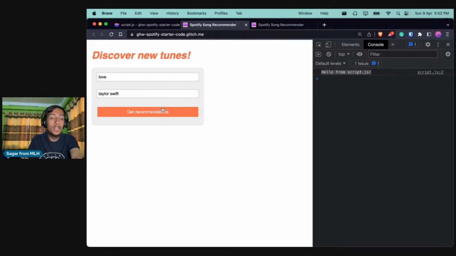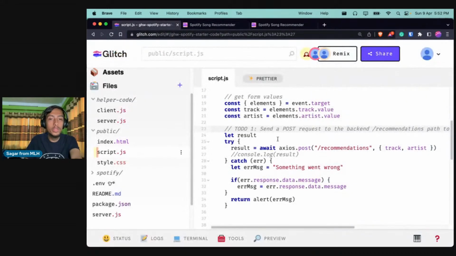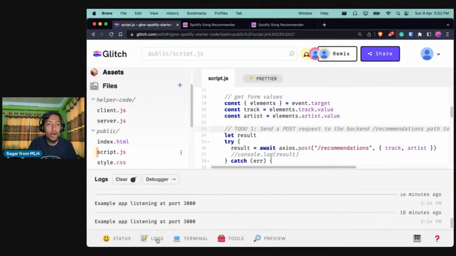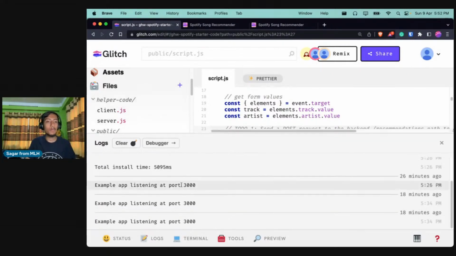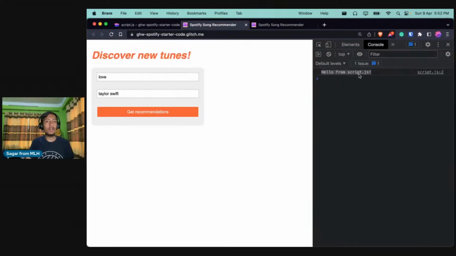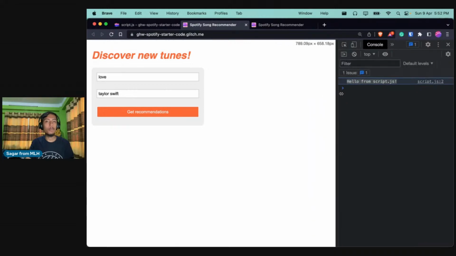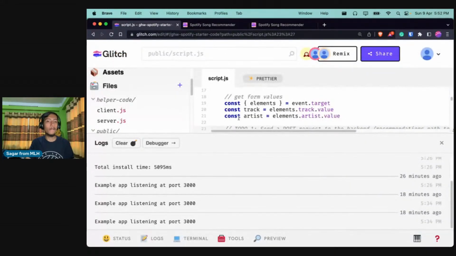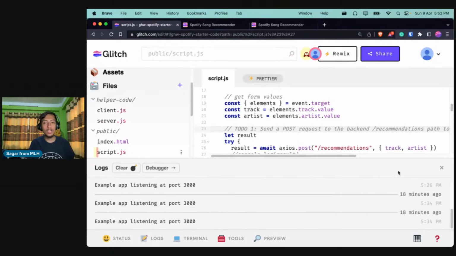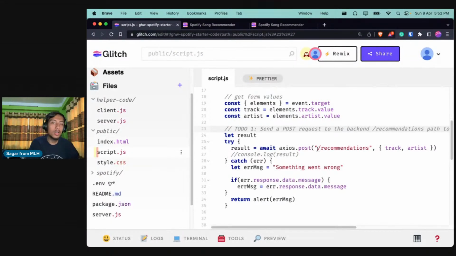Awesome. So still nothing is happening. And if you go to the Glitch portal and click on logs over here, you will be able to see the backend logs. All the console.logs that you do in the front end will be in the inspect tab in your browser, and all the console.logs that you do in the backend will be available in this logs path. So right now nothing is happening because we are not doing anything in the slash recommendation path. We are just sending a request, but is there a route that handles this request? That is what we need to check in the backend.